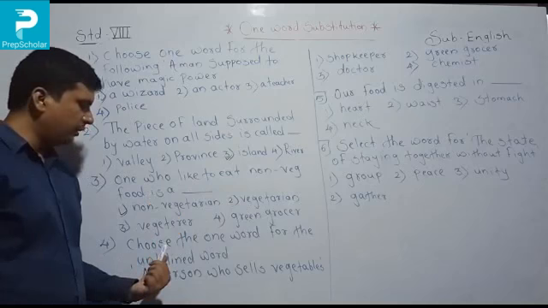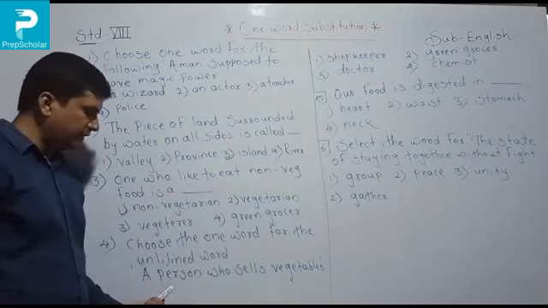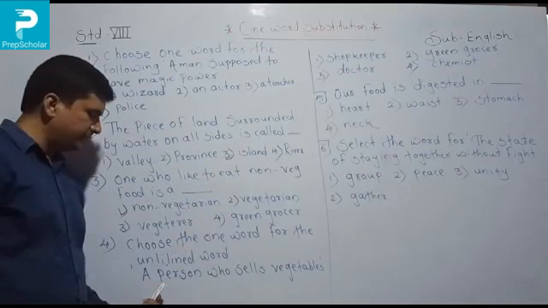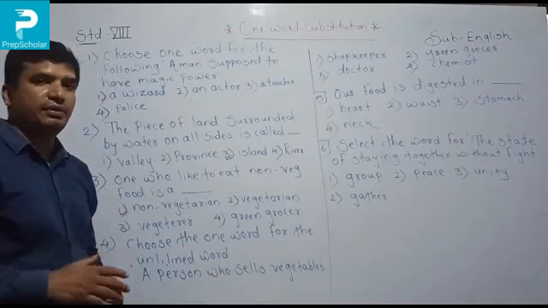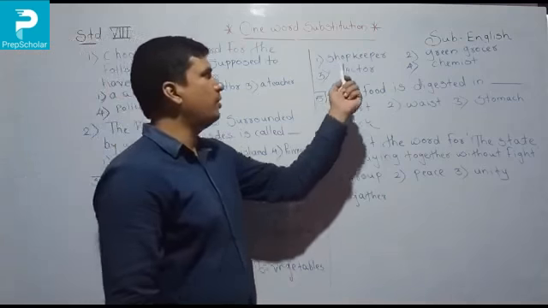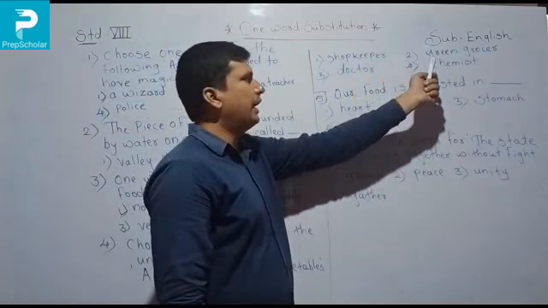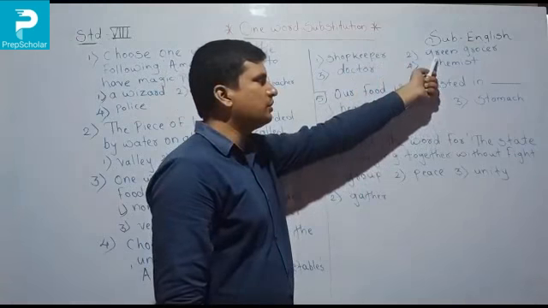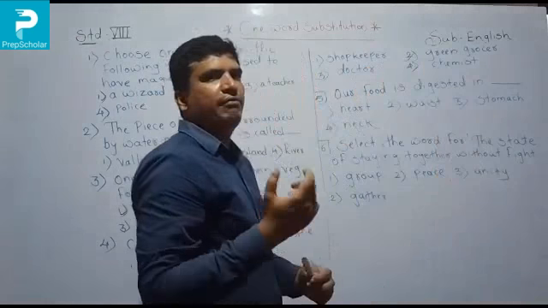Now fourth one, choose the one word for the underlined word. So they have given some sentence. You choose the proper option. The question is, a person who sells vegetables. ते व्यक्ती भाज्या विकतो, त्याला आपण काय म्हणतो? Number one shopkeeper, second number greengrocer, third number doctor, and last is chemist. So shopkeeper is not correct. Greengrocer is correct, because greengrocer means those who sell vegetables.